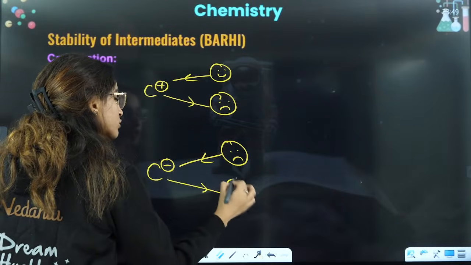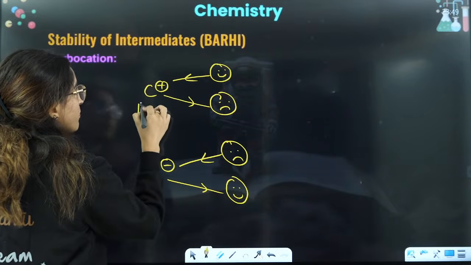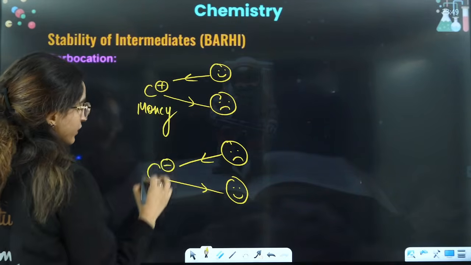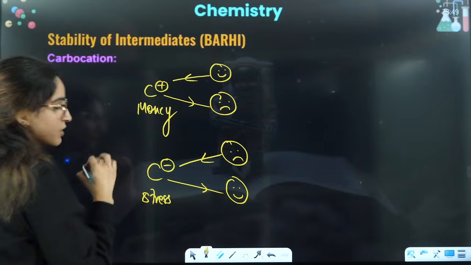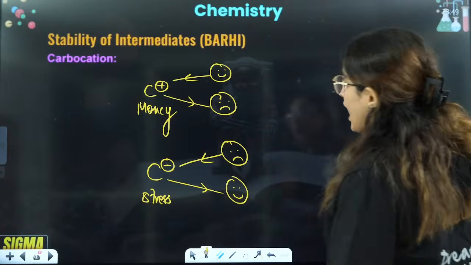When you take out an electron, its stability increases. So it's just like that. Here we are talking about money, and here we are talking about stress. Someone gives you stress, you're not happy. Someone gives you money, you are happy, right?